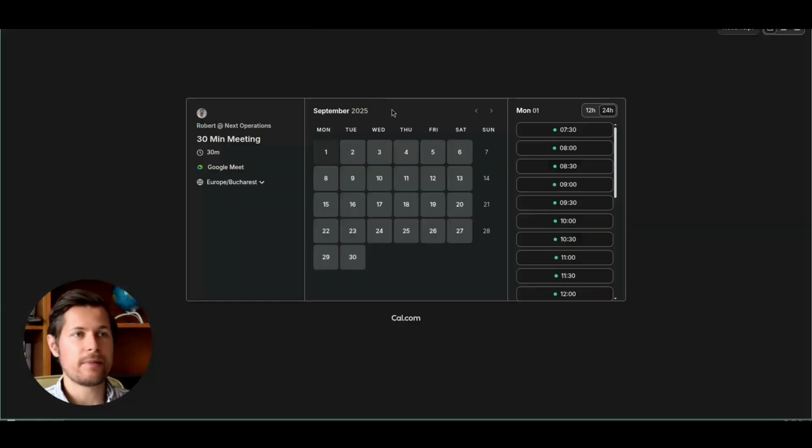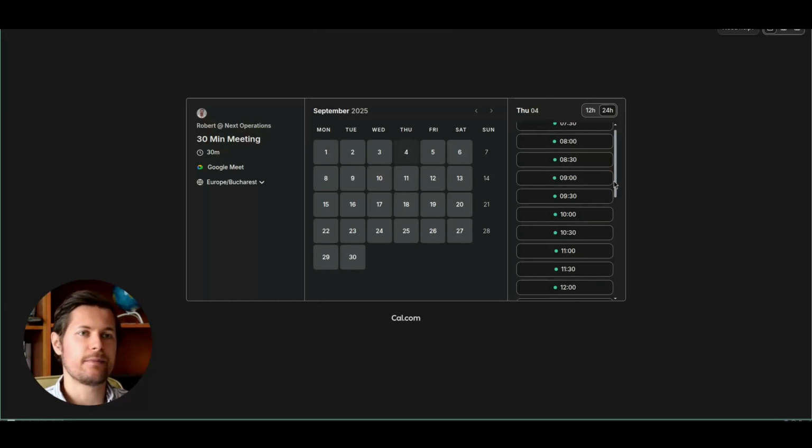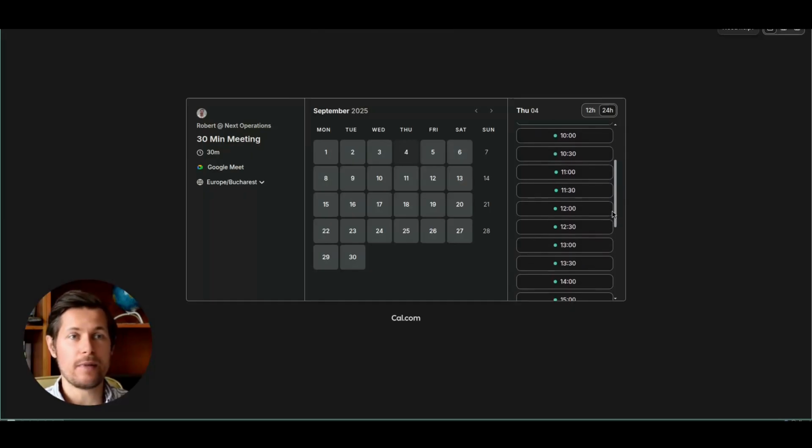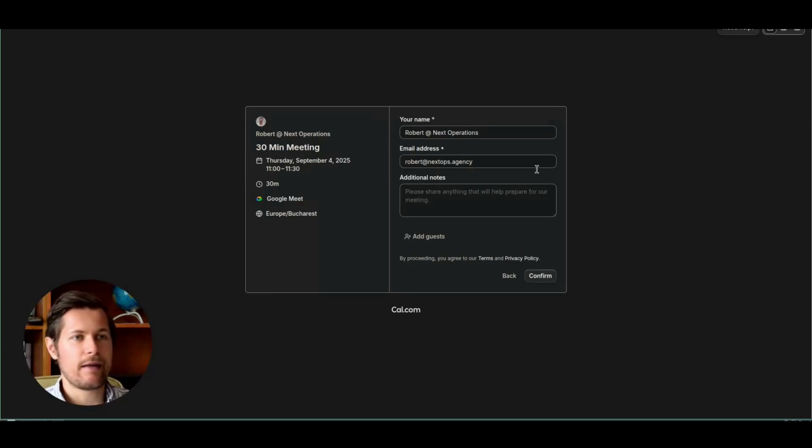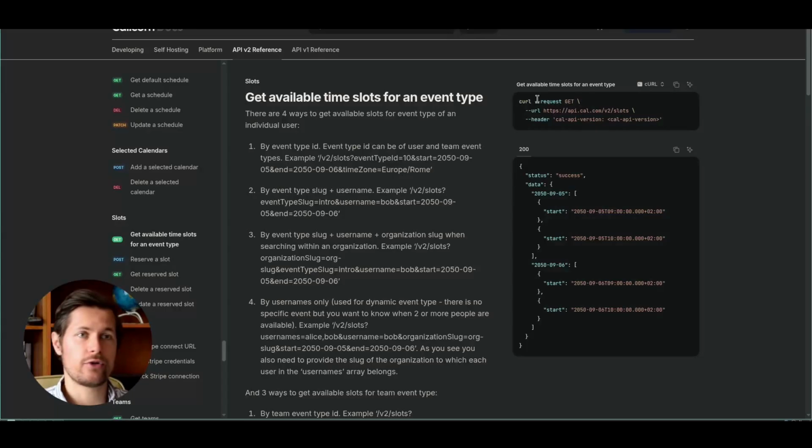This is, for example, my meeting page for next operations, and somebody can select a day, let's say Thursday the 4th, and then here they see the available times that they can book a meeting with me, right? So for example, they click here, and then okay, it's 11 a.m., and then they can book it. So now what we will do here is connect the chatbot to this date slot finding. And we can see it here, get available time slots for an event type.